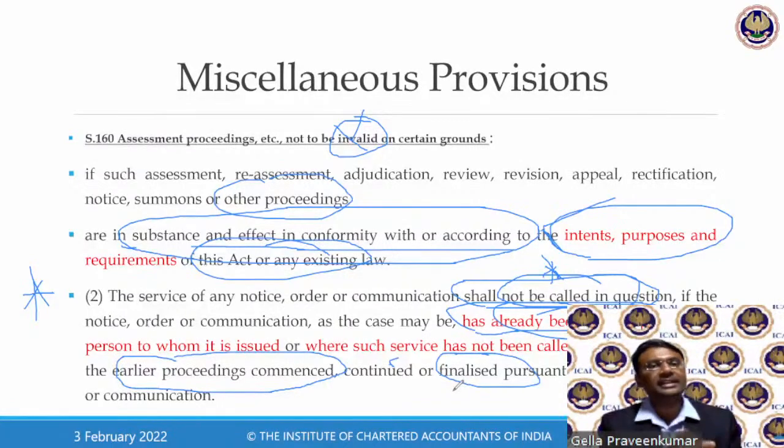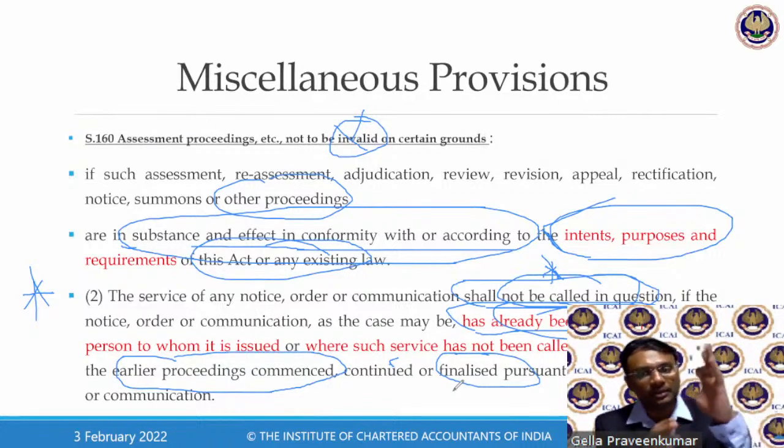When a show cause notice comes, they expect that I should respond back within 7 days. They expect that within 30 days I have to respond back. Within 15 days I have to respond back. So one way you say that because there is a defect, you don't respond. If I don't respond, that fellow will pass an order. Now, if I respond, they say you have responded. That's why this question of defect cannot be questioned.